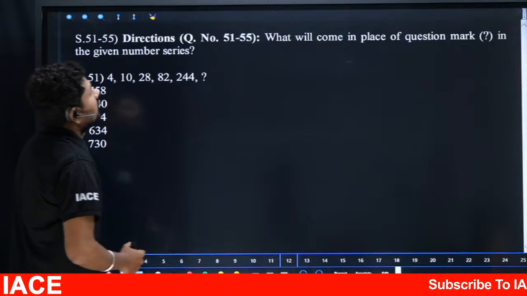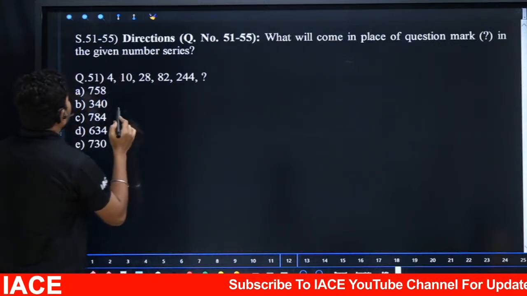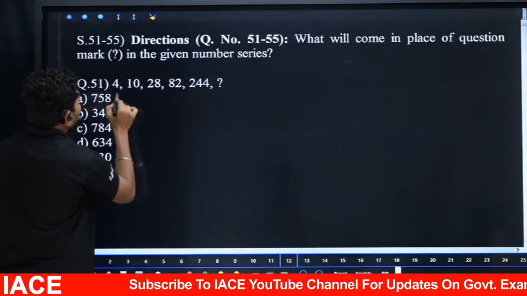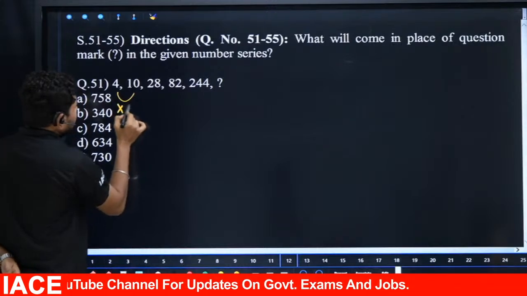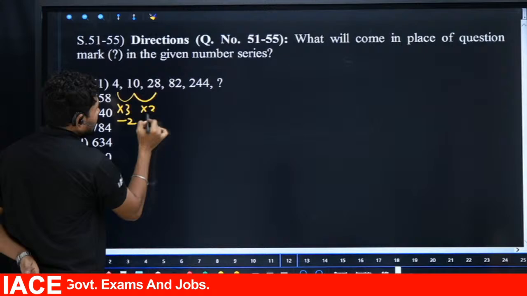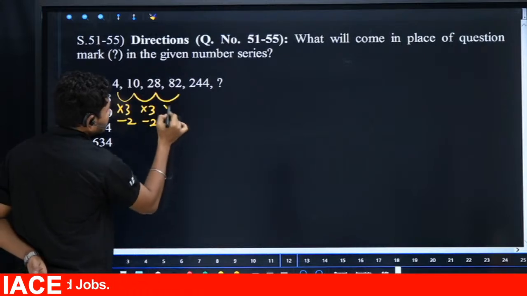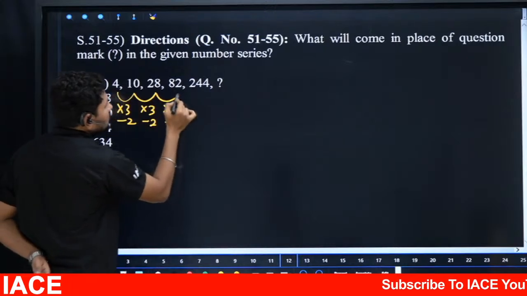What will come in the place of the question mark? That's what they are asking. 4 becomes 10: here it is times 3 minus 2. 4 times 3 is 12, 12 minus 2. And here also times 3 minus 2, and here also times 3 minus 2. 28 times 3 is 84, 84 minus 2 is 82.